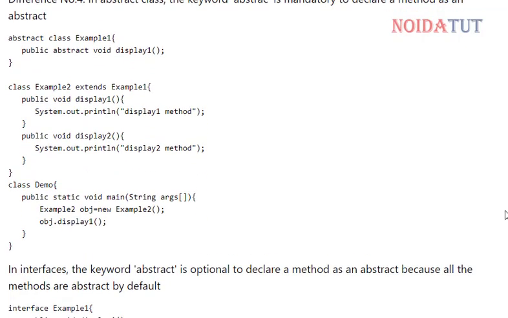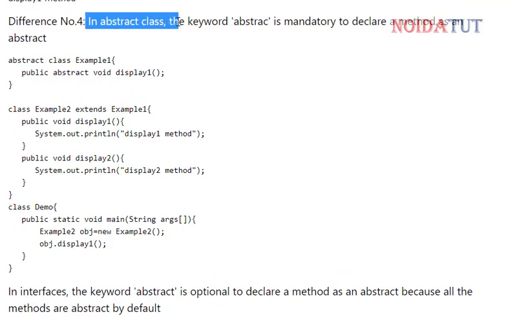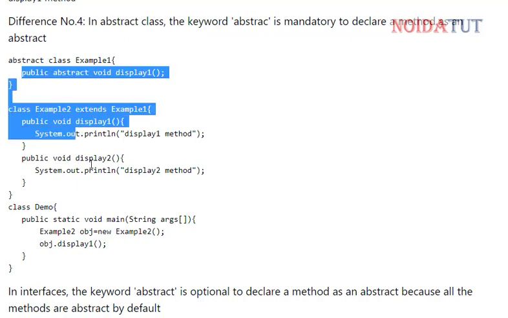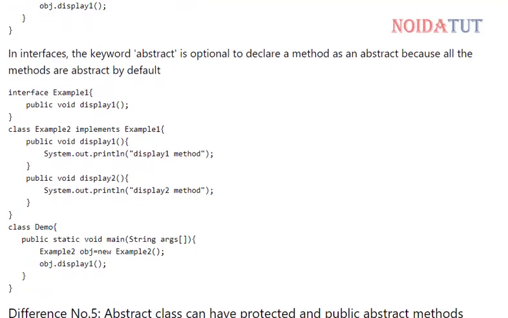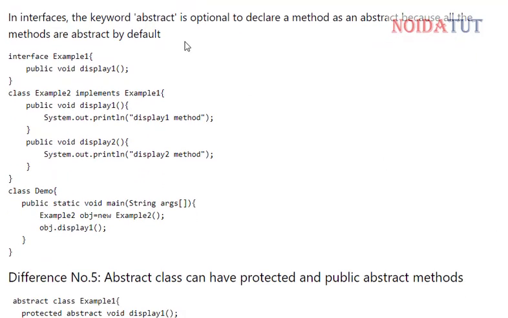Now defining the fourth difference. In an abstract class, the keyword abstract is mandatory to declare a method as abstract. In this, we always use the abstract keyword. Now in interfaces, it is not compulsory to use abstract. Abstract is optional to declare a method as abstract because all the methods are abstract by default.